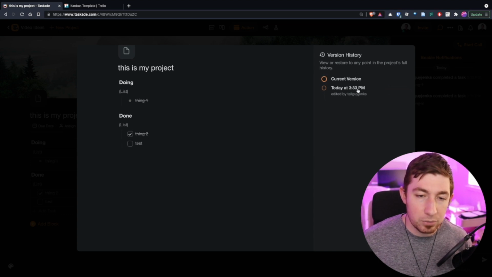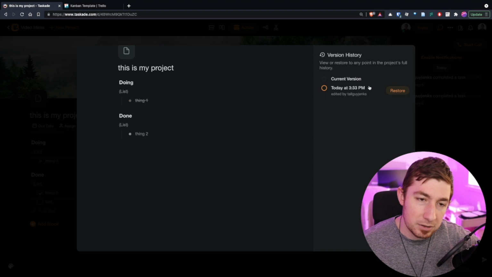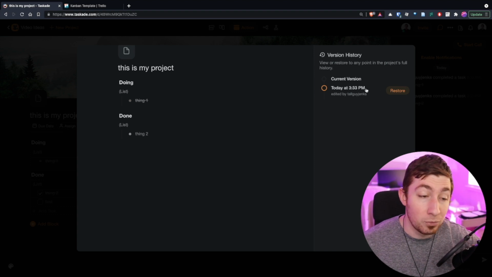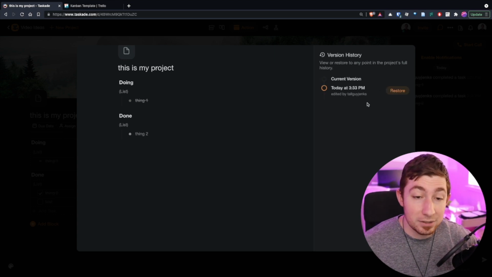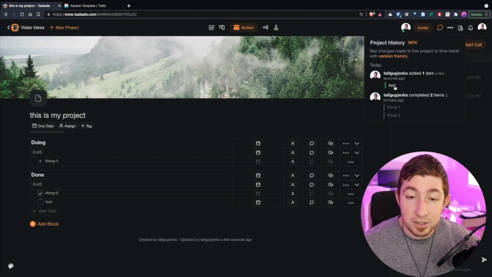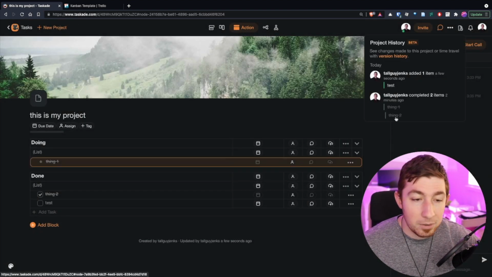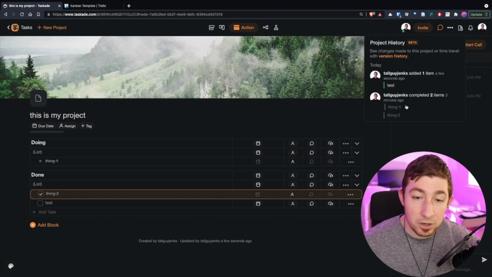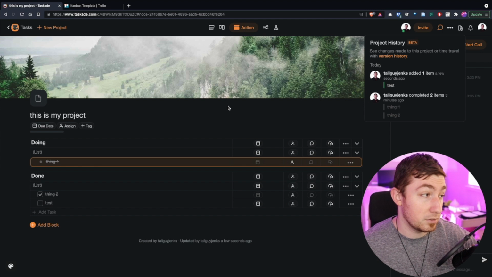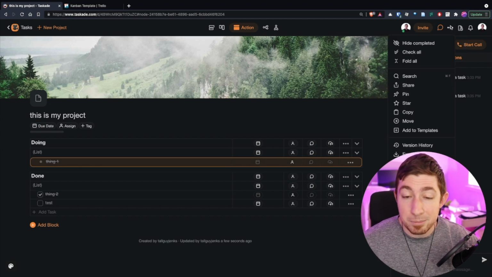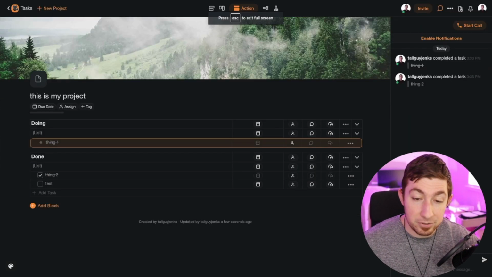This is really, really cool. This is something that Microsoft SharePoint really lacks. And it really sucks, because doing checkouts like this, but having control like this to roll back or just to see different changes and be able to see where those changes occurred, is awesome. That's really awesome. We can also present a project. So I can present, and it basically just takes your whole project to full screen.